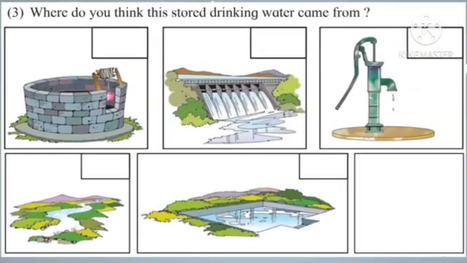Number 3. Where do you think this stored drinking water comes from? Children, this stored drinking water comes from dam, river and lake. So, put a tick for them.